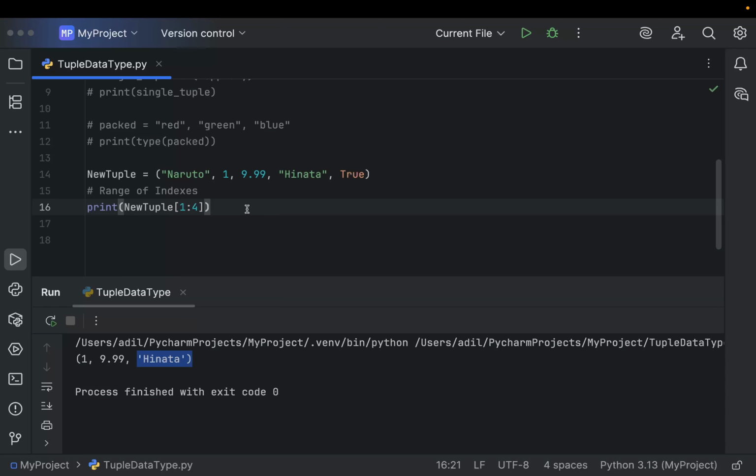So I guess that's all for tuple, and in the next video we're gonna talk about how to update a tuple. Are you confused? Because I told you that tuples are immutable, but now I am saying that in the next video we're gonna cover updating a tuple. So to clear your confusion, I'll say to watch the next video.